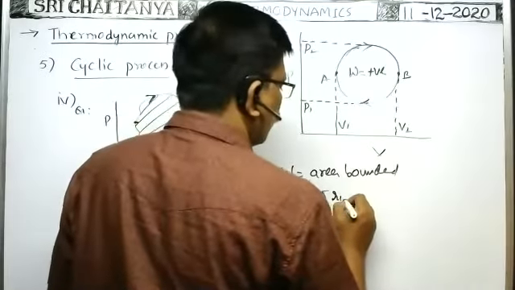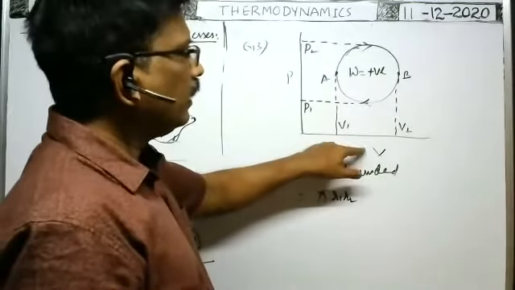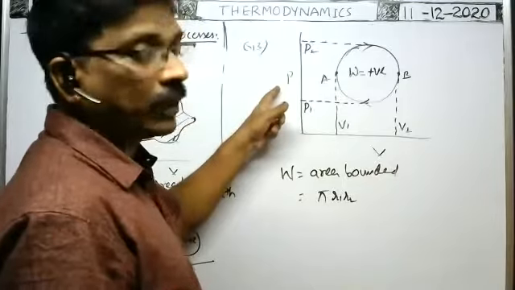So r1 into r2. Because sometimes the volume of the gas may be given in cc, that means cubic centimeter. Pressure may be given in Newton per meter square.